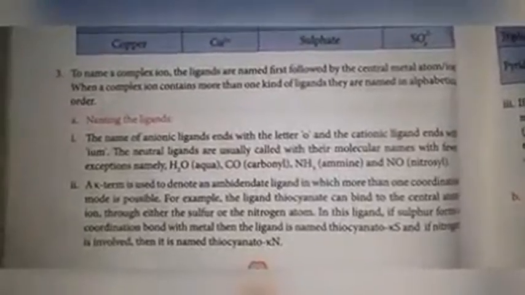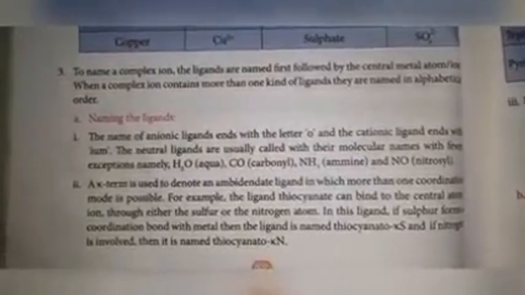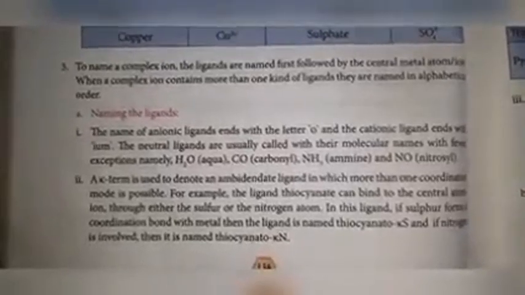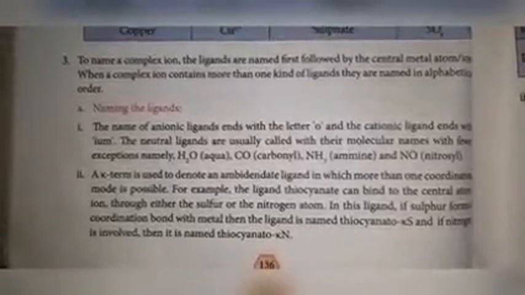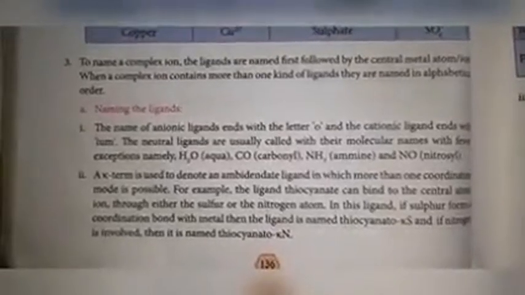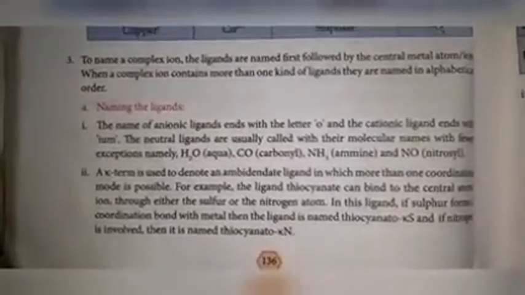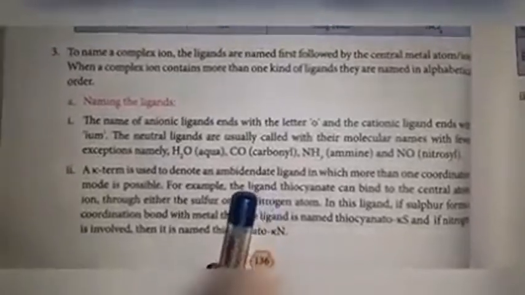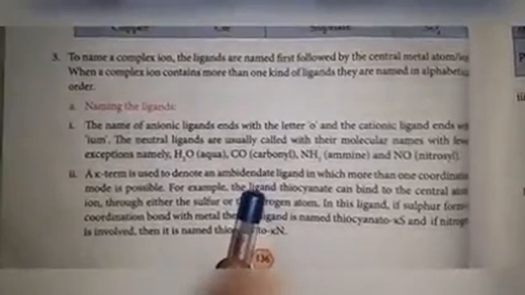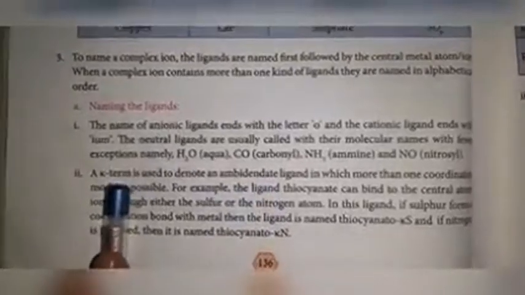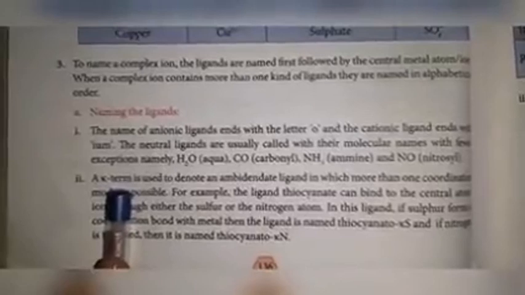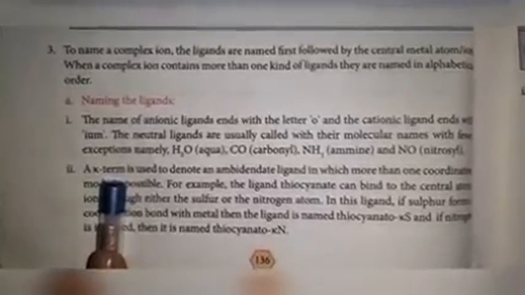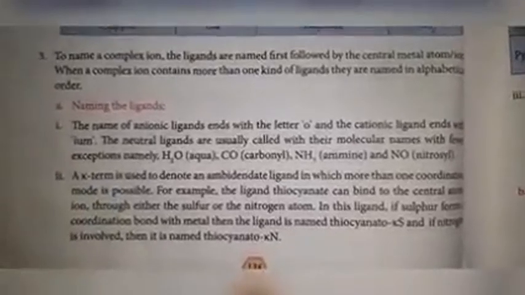The first possibility, through the sulfur it can bind, or through the nitrogen it can bind. So thiocyanate has two possibilities for donating electrons. This type of ligand is called an ambidentate ligand. For this type of ligand, we have to use the kappa term. It has more than one tendency to donate electrons.